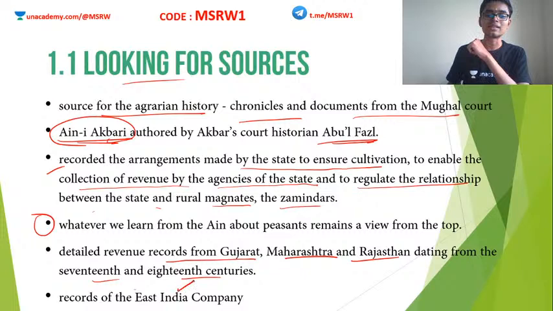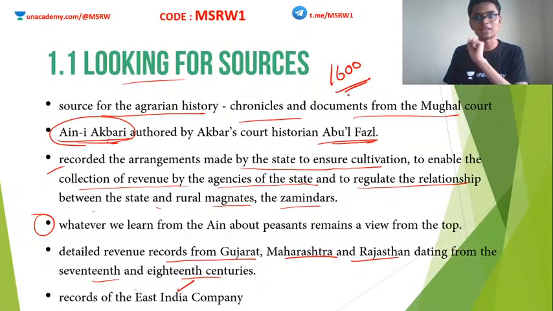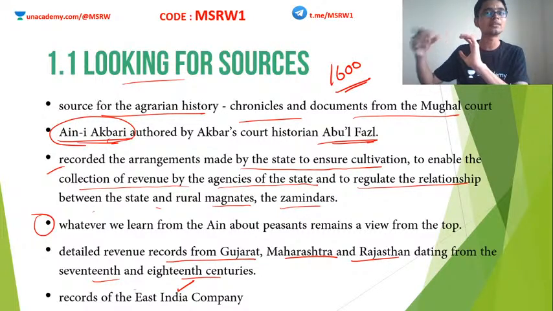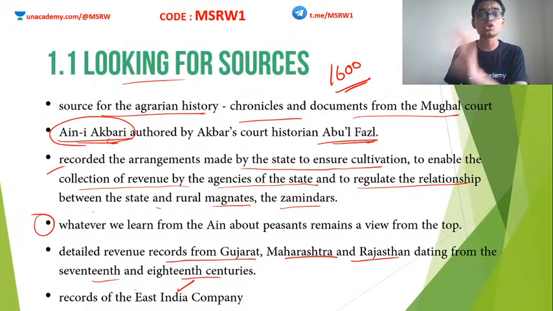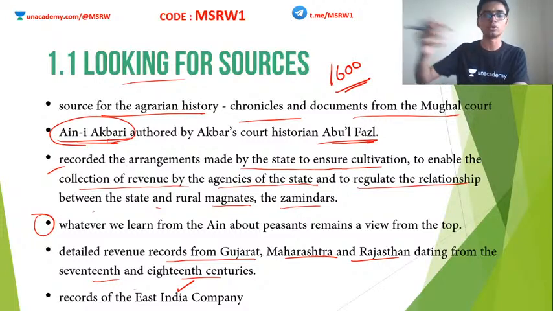Also, the English East India Company was very prominent at this time. In the 17th century, in the year 1600, the English East India Company came to India. You know the story, right? Once they started their trading in India, they made sure that they kept proper records of everything. This is one of the biggest advantages of the British coming to India. Whatever they did, they had proper records of all these things. So the East India Company's records were very useful for historians while going through the Mughal era.